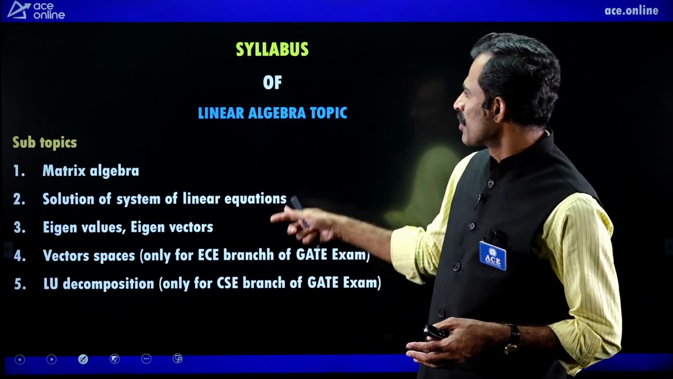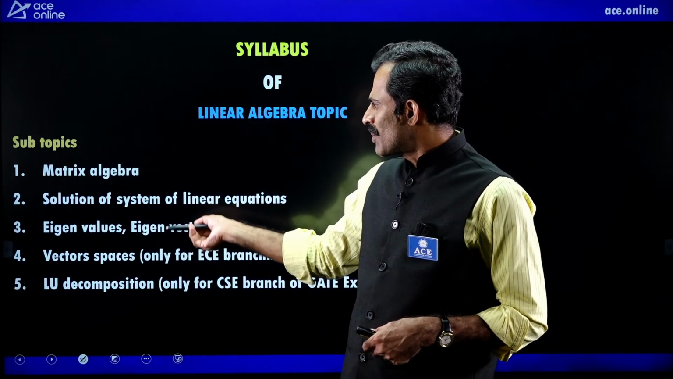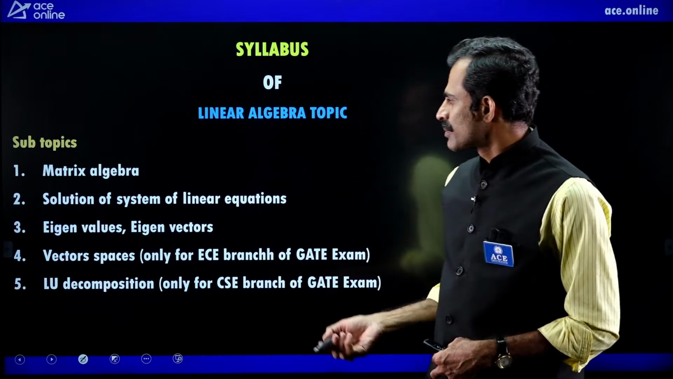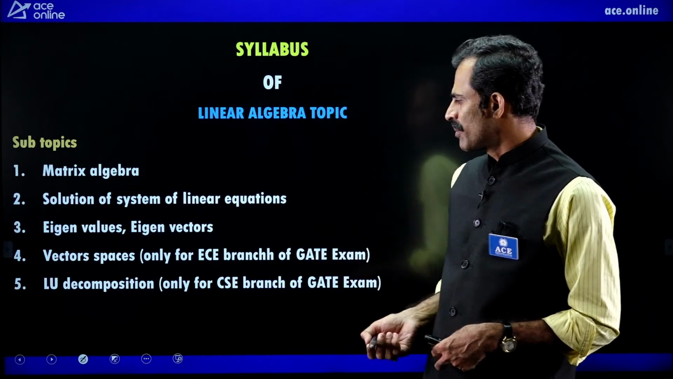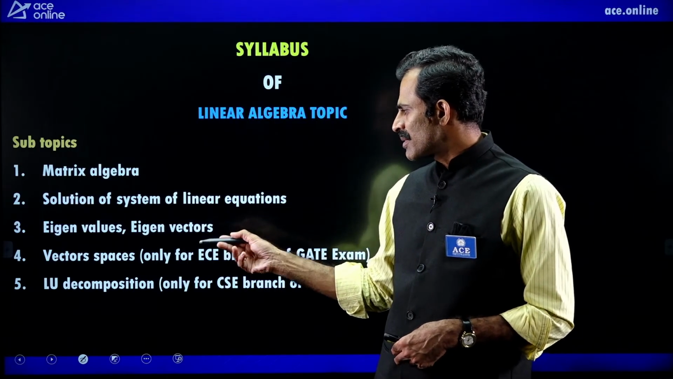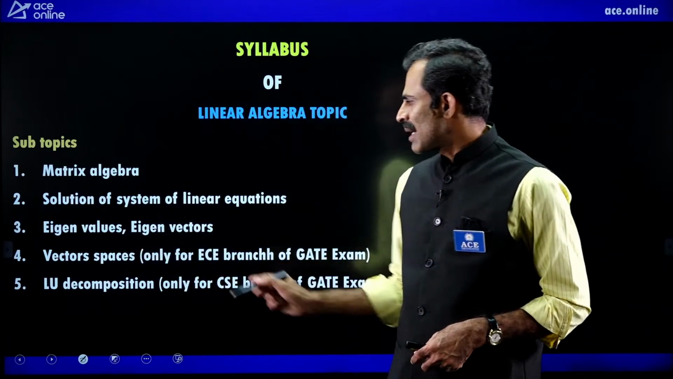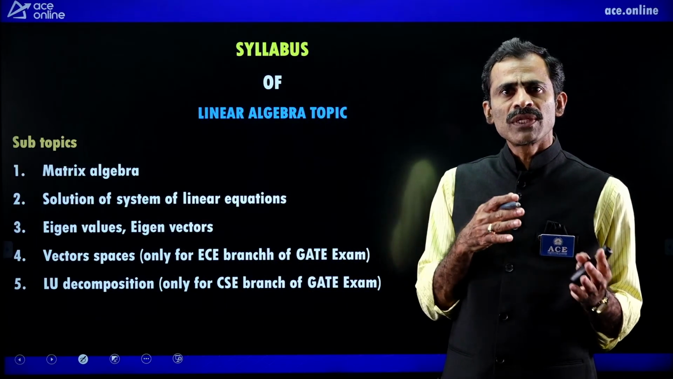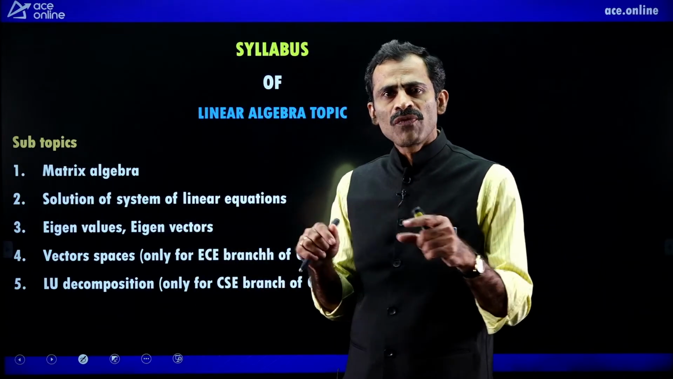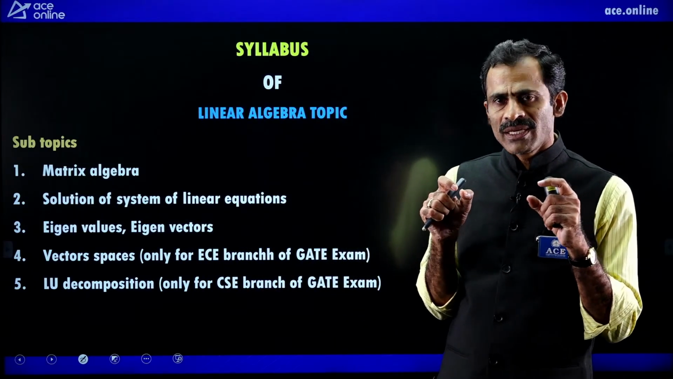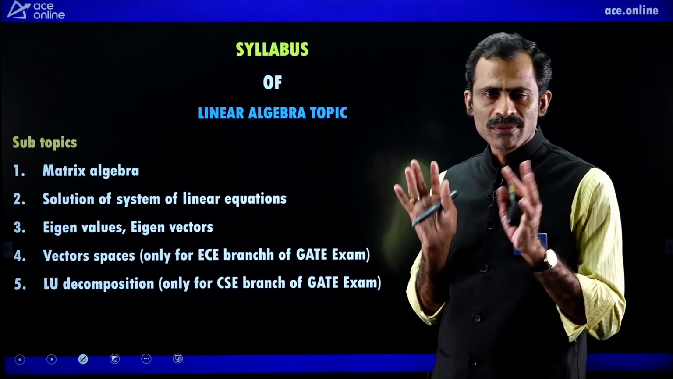These are the subtopics of the syllabus of the linear algebra topic. The very first one is matrix algebra. Next, solution of system of linear equations, eigenvalues, eigenvectors. Next, vector spaces, and then LU decomposition. But vector spaces was added in the year 2016, for the 2016 GATE examination. This topic is added only for EC branch students of the GATE examination.